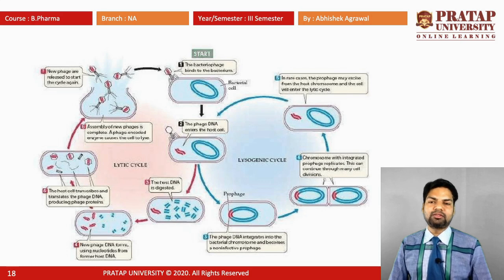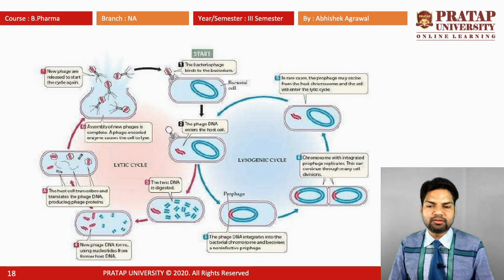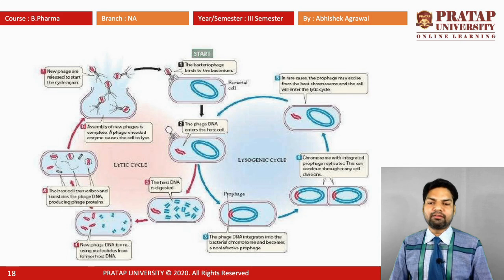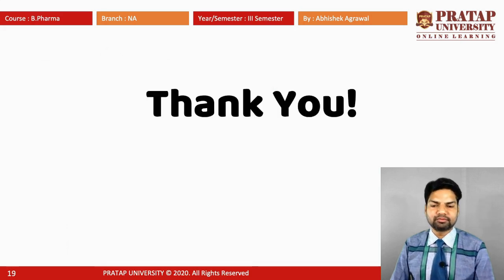In the lysogenic cycle, the prophage is there. The prophage means the phage is attached to the cell but there is no lysis. Then mitotic division occurs. They divide into two parts. The chromosome with integrated prophage is replicated. This can divide into two parts and then release the host and form the bacterial cell. Thank you.